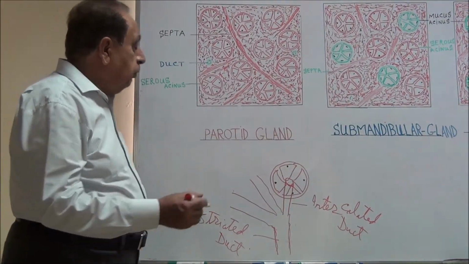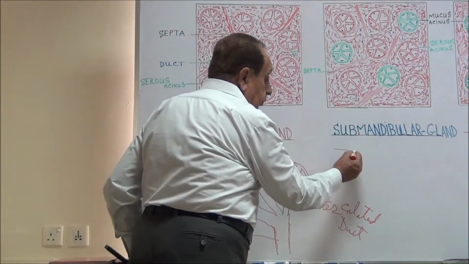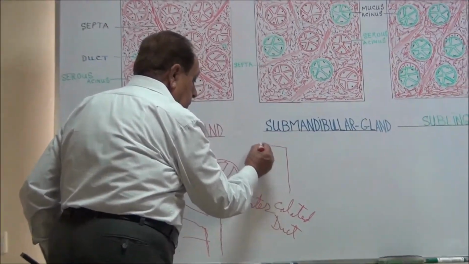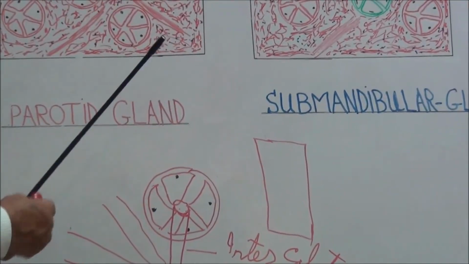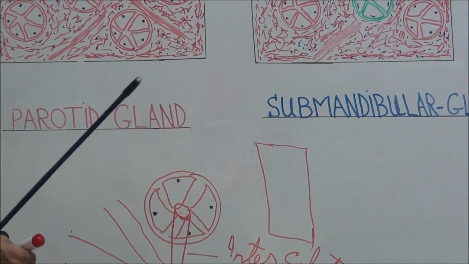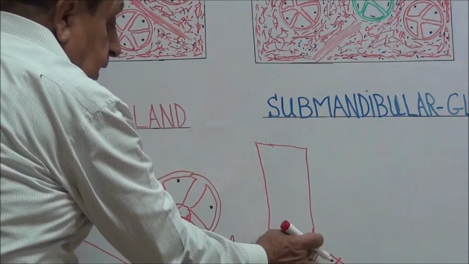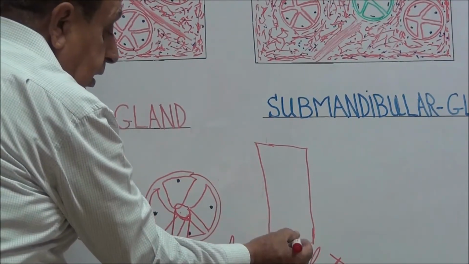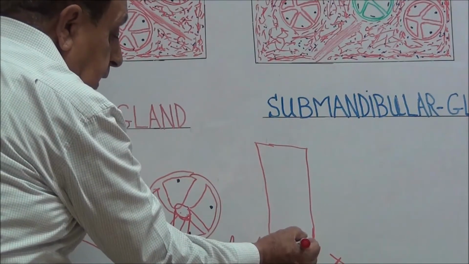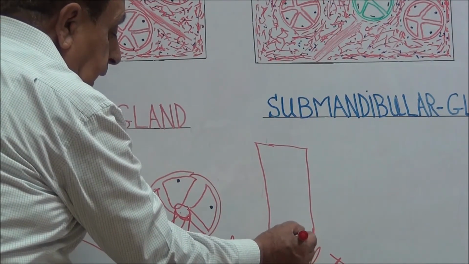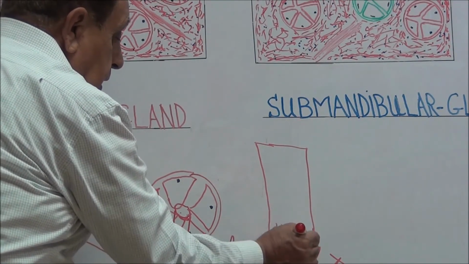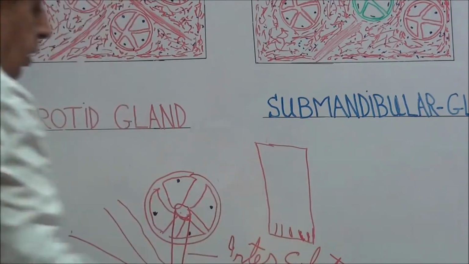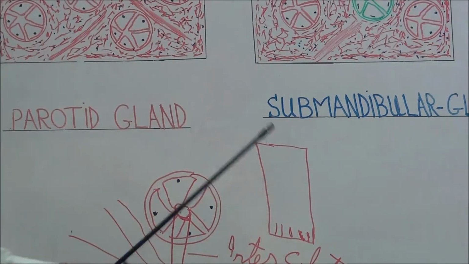Now this simple columnar epithelium, it's a columnar cell, and in this columnar cell the basal part of the membrane moves toward the inner portion of the cell.